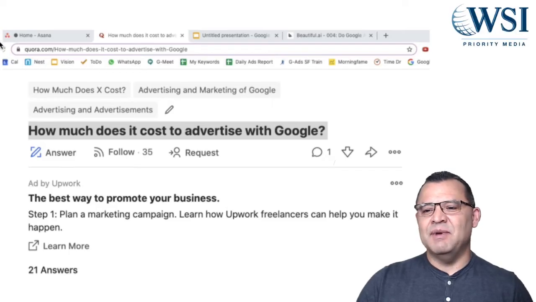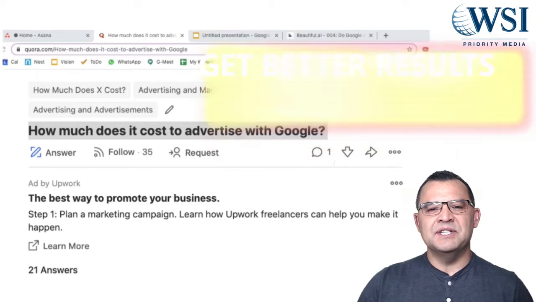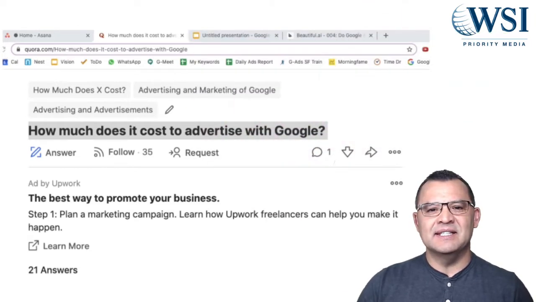There's a question that came in from a Quora post: how much does it cost to advertise on Google? That is a question that we get all the time. And the answer is that you could pay way less than other advertisers in your industry, which means that you can get more leads per dollar if you understand a few things about optimizing your quality score. And in this video, that's exactly what I'm going to teach you how to do.